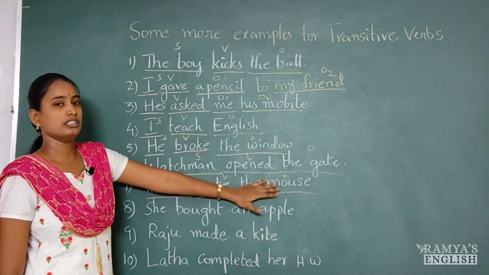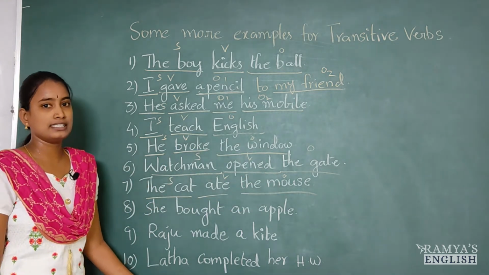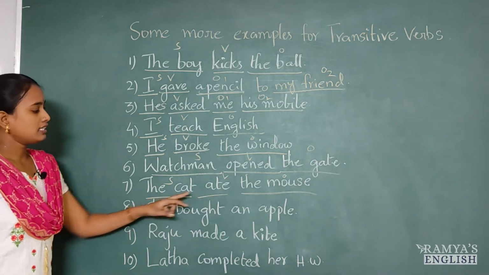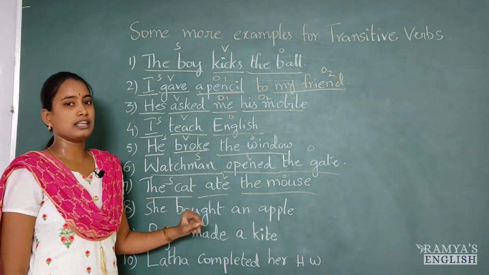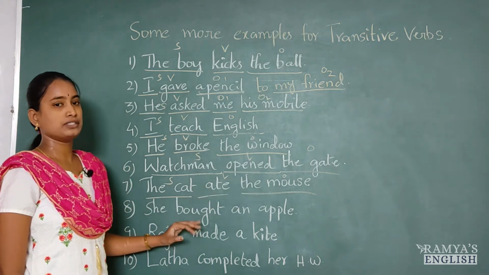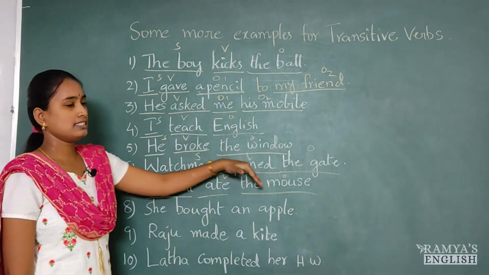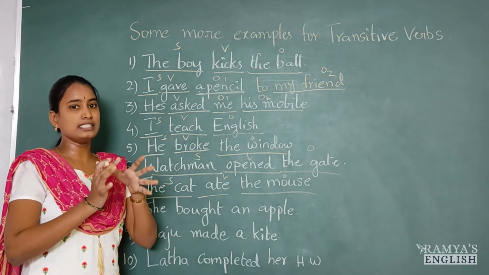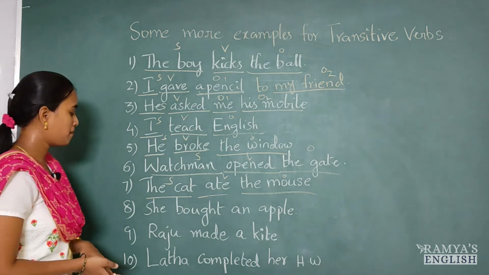There is no mouse. The cat ate what? There is no answer in the sentence. So, that is an incomplete sentence. So, here that eating action is performed by the cat onto the mouse. This cat transfers the action. That's why it is a transitive verb.